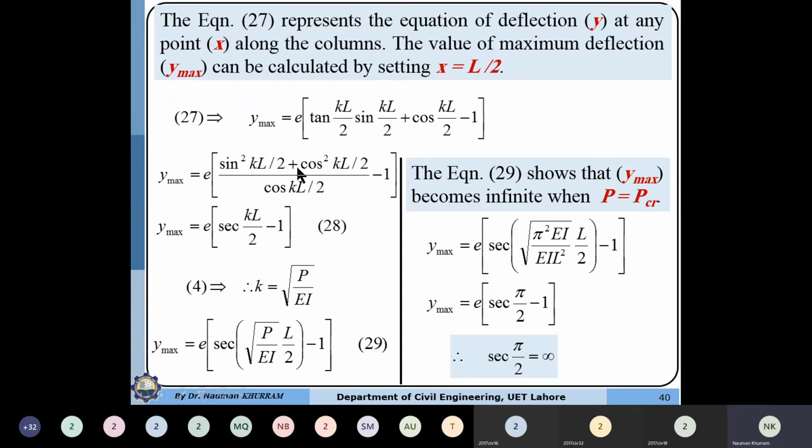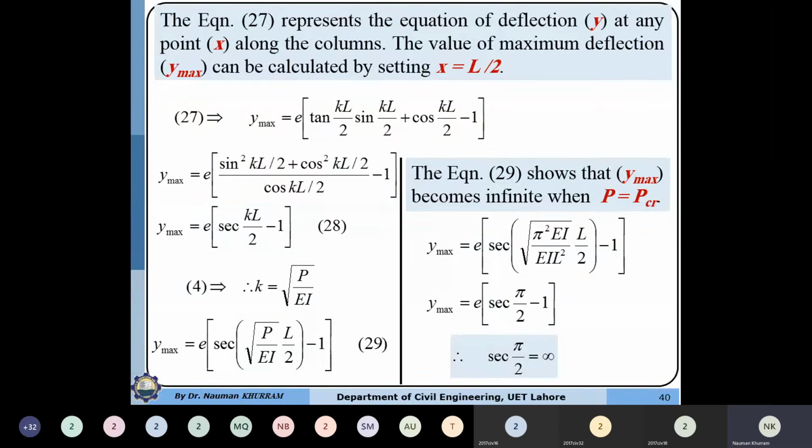So sin square theta plus cos square theta is equal to 1, and 1 over cos theta is equal to secant theta, which means that this equation will turn out to be secant KL by 2 minus 1. So this is the formula to compute the maximum deflection in the column, the maximum deflection in the center.